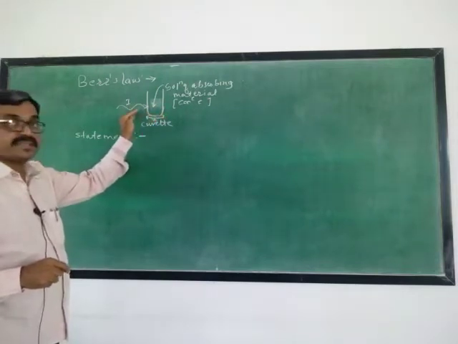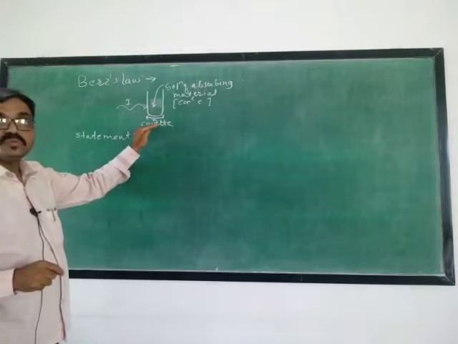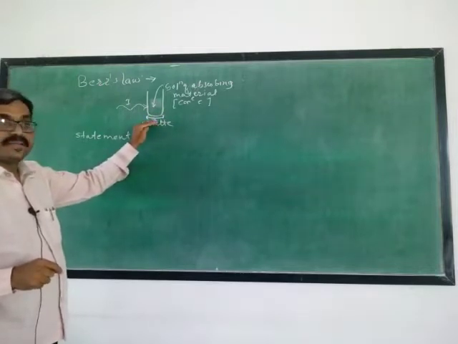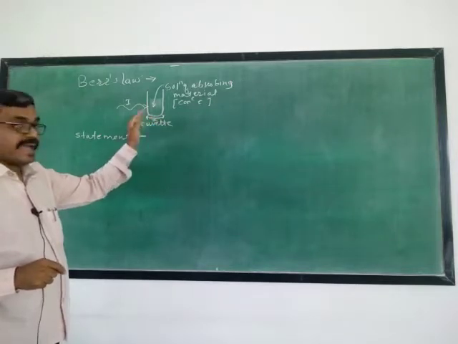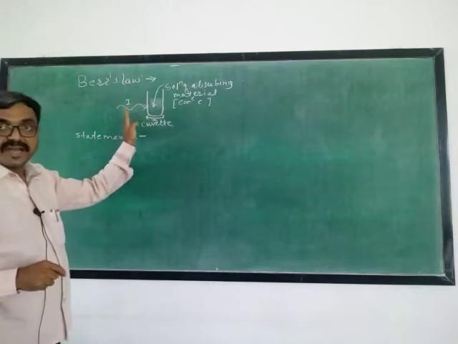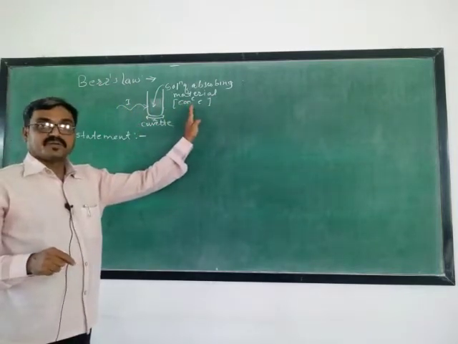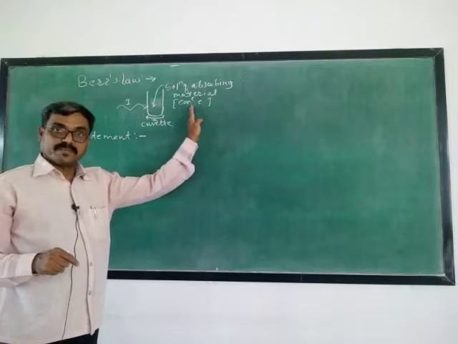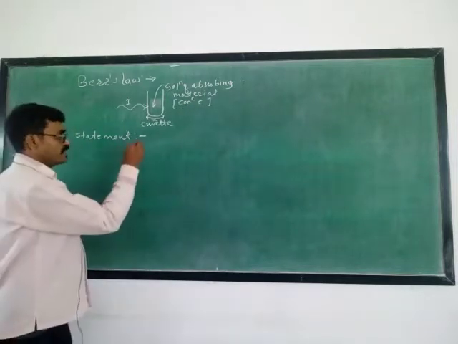This decrease in intensity with respect to the thickness, that is the width of the cuvette, is directly proportional to the intensity of incident light as well as directly proportional to the concentration of the solution. Getting it? What does the statement say?